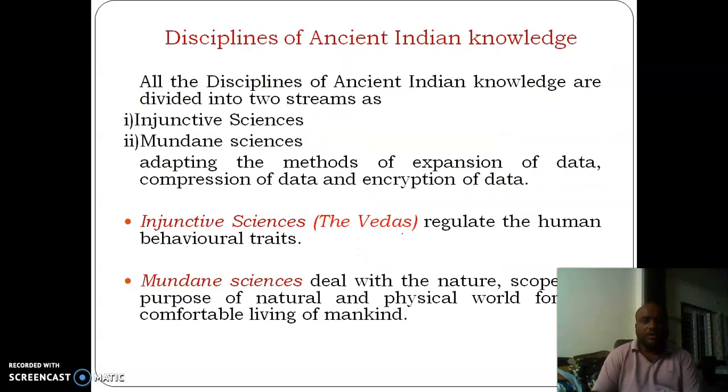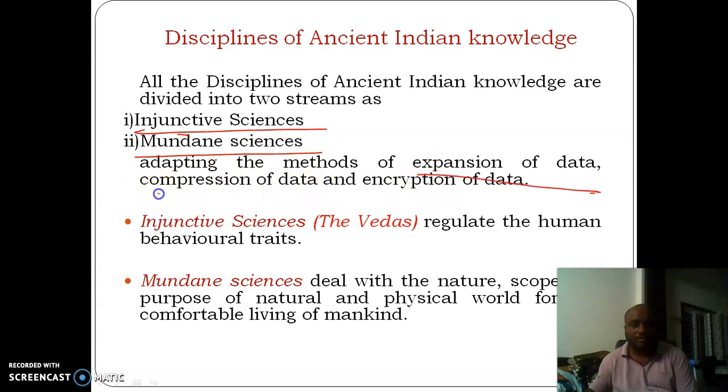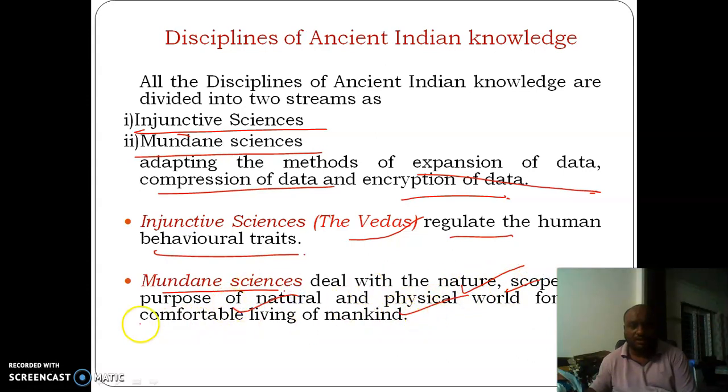Disciplines of the ancient Indian knowledge system are classified into two types, injective sciences and mundane sciences, which are based on expansion of data, compression of data, and encryption of data. Injective sciences, referring to Vedas, regulate human behavioral traits, whereas mundane sciences deal with the nature, scope, and purpose of the natural and physical world for the comfortable living of mankind.